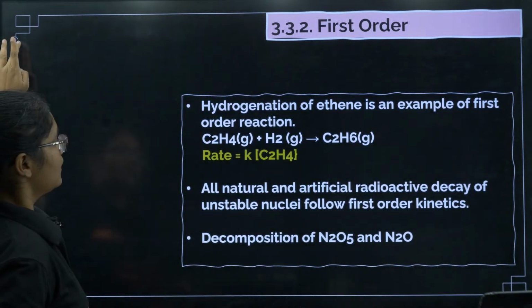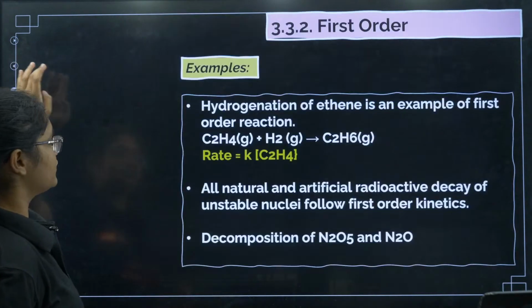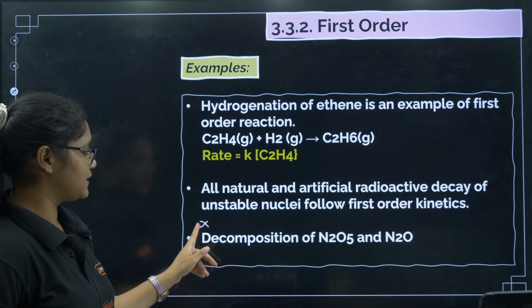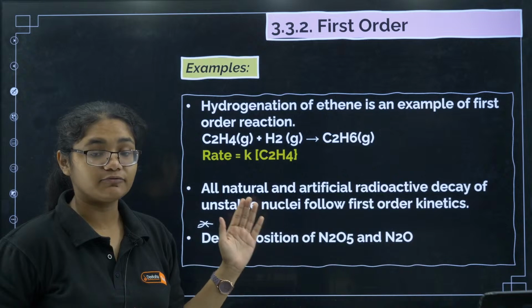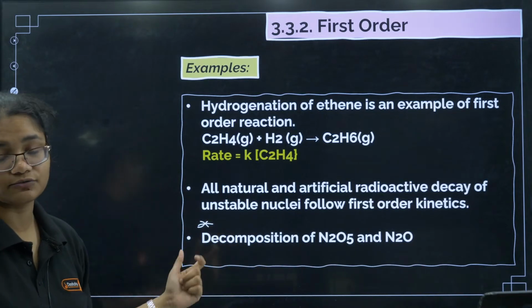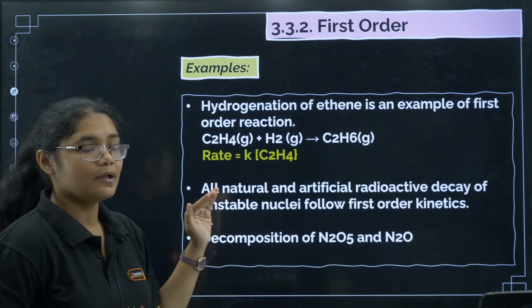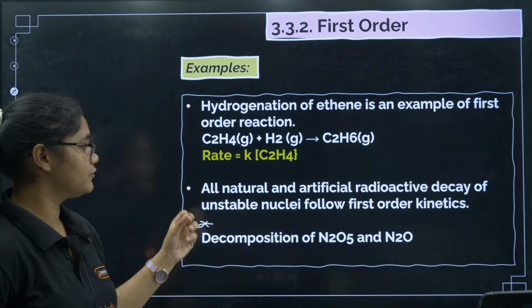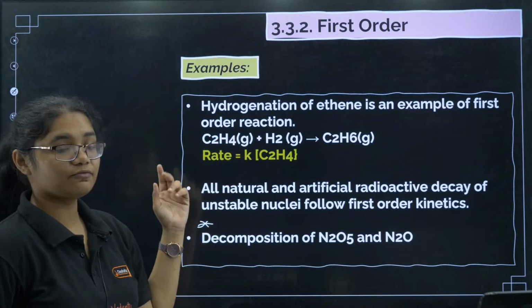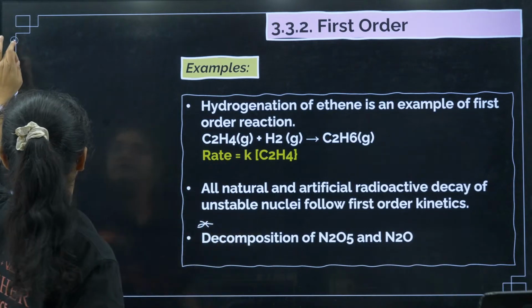Next, examples of first order reaction. An important example is the decomposition of N2O5 and N2O. This is an example of a first order reaction. Questions were asked from here in the previous year, so please pay attention to this example. Natural and radioactive decays are first order reactions. Hydrogenation of ethene is a first order reaction.